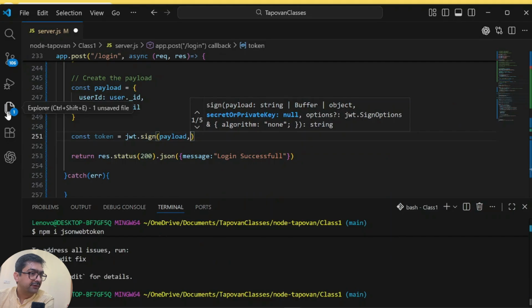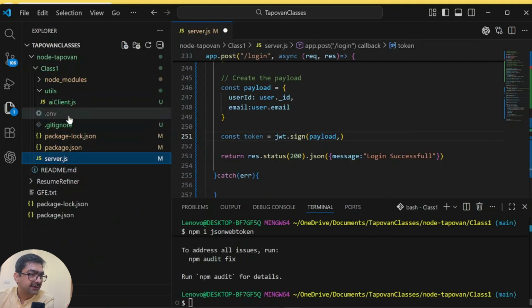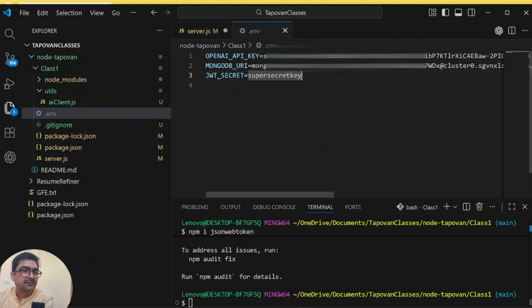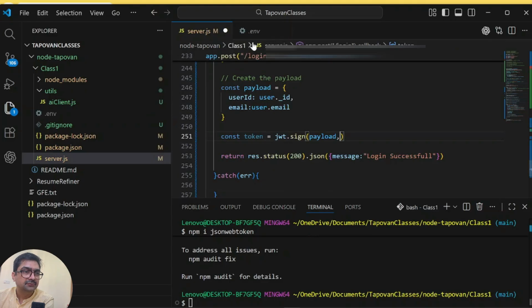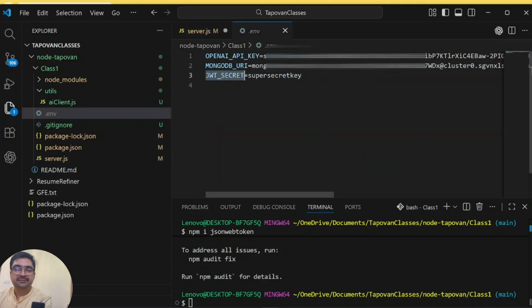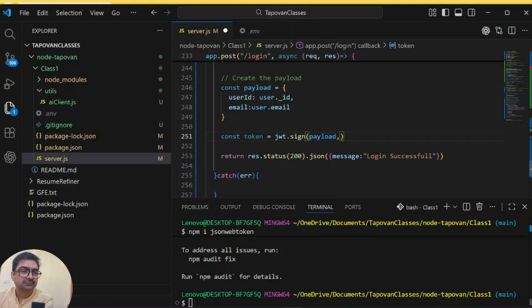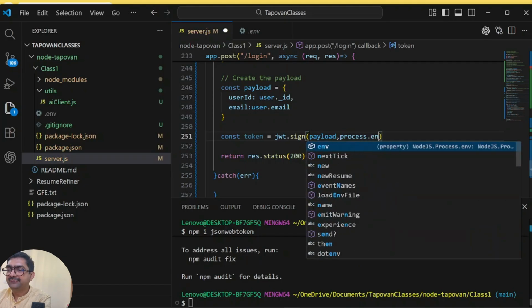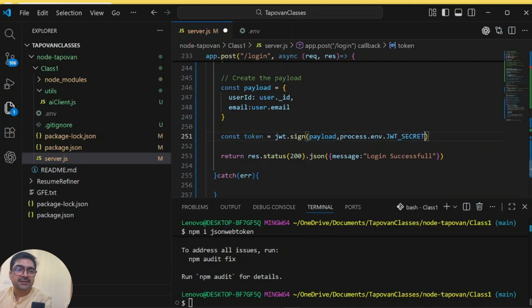For the secret key, we'll create it in the environment file. Something like JWT secret, super secret. You can give any passphrase. Just let me copy this key. And we'll say process.env dot the same label which you have given in the environment file.